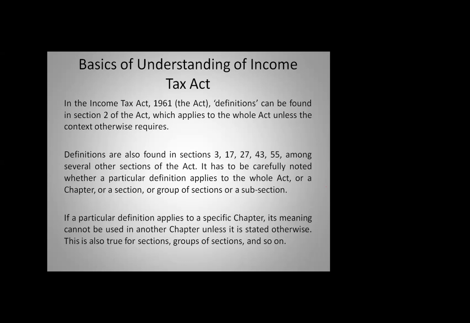But when you see section 2, clause 43, you will find the word tax in relation to the assessment year commencing on 1st April 1965, but there they will not mention surcharge or cess. So in 115 JB, income tax includes surcharge and cess. If that is specifically mentioned for that chapter, it will be applied only for that section and not for any other.